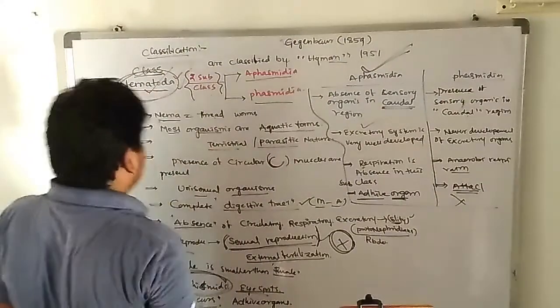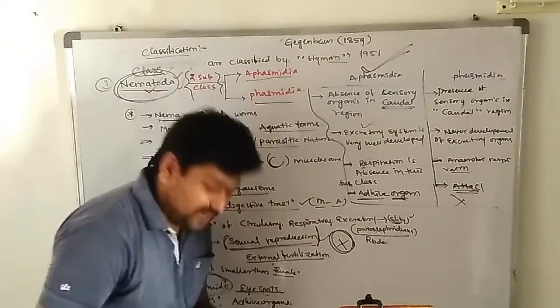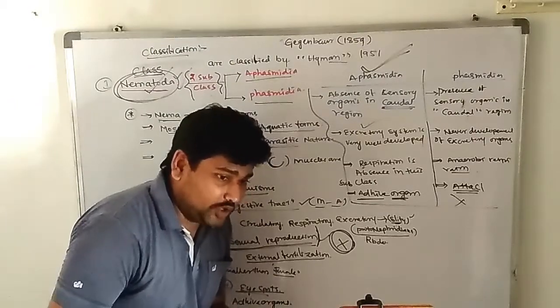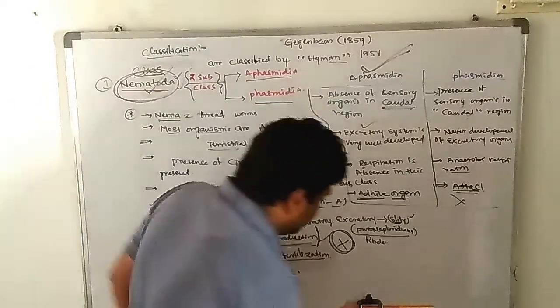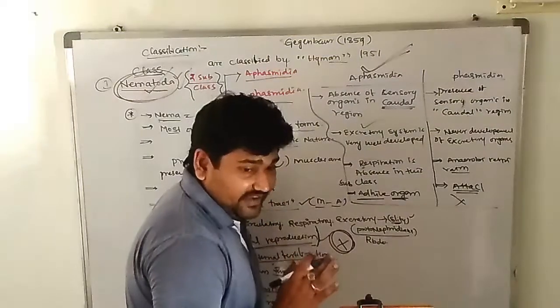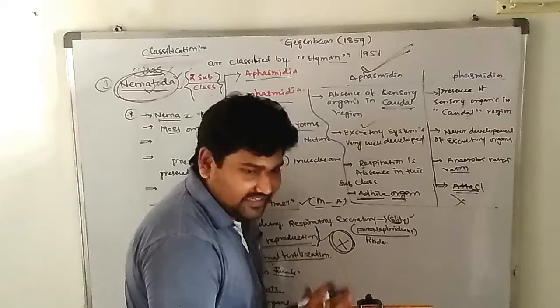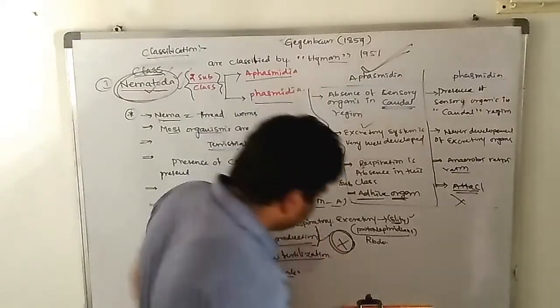The examples of Nematoda are Ascaris lumbricoides, Schistosoma haematobium, and Dracunculus medinensis. I am not giving the general characters of the nematoda; I am only explaining the classification of the nematoda.